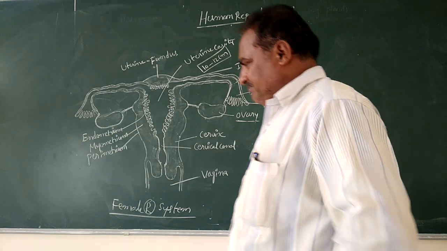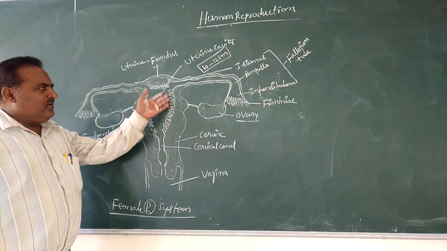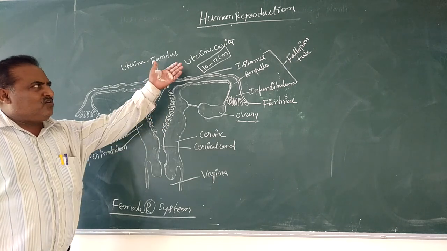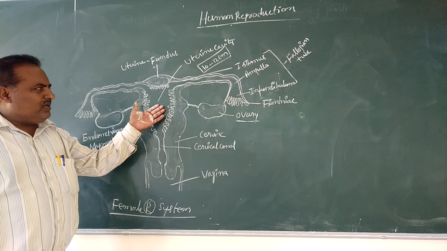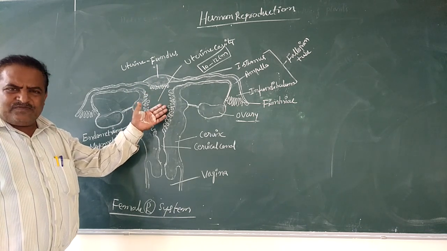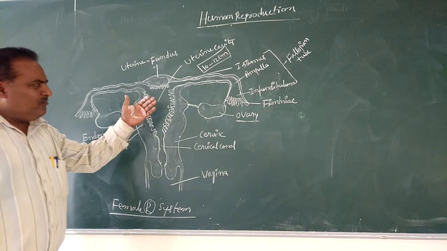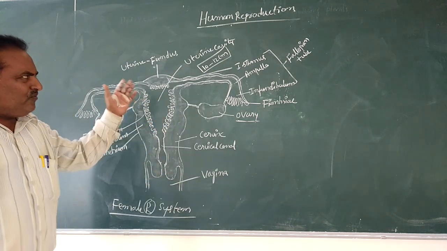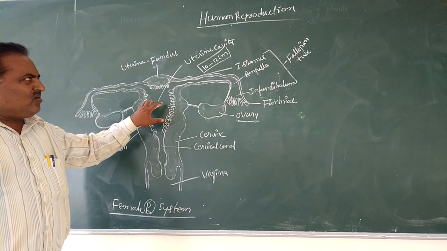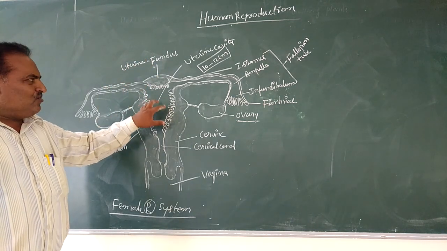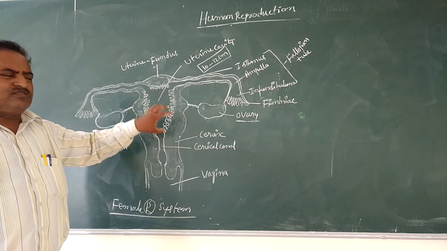Next to that duct is the cavity, called the uterine cavity. The uterine cavity or uterus is present between the rectum and anus. In between the rectum and anus, there is a cavity called the uterine cavity. The uterine cavity is always a hollow, pear-shaped structure.